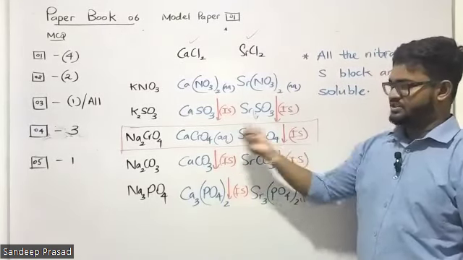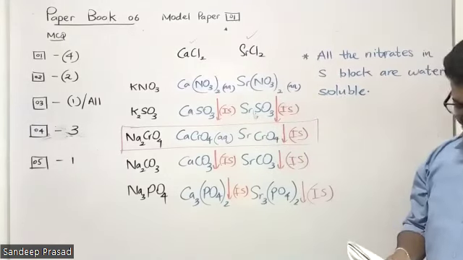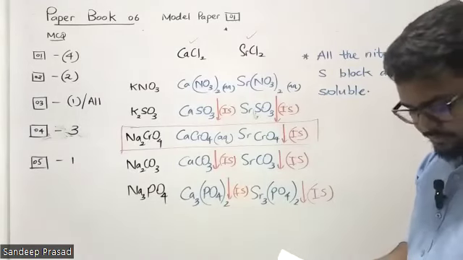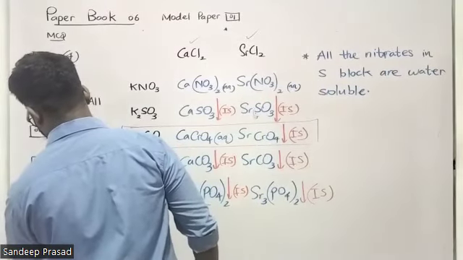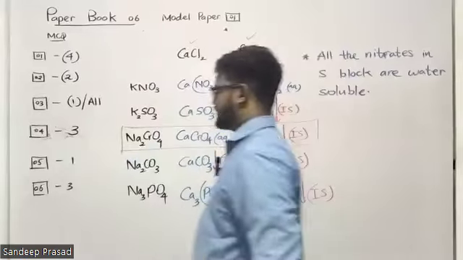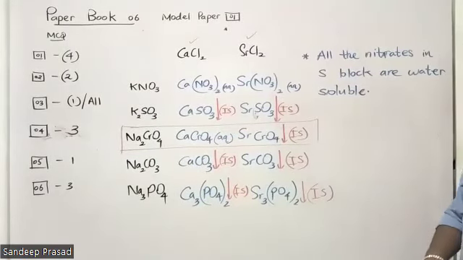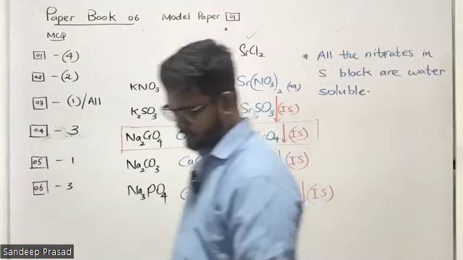So therefore, you can differentiate these two solutions by using sodium chromate. Question number 6, answer is the third one. Okay. Remember, these theories are very important.